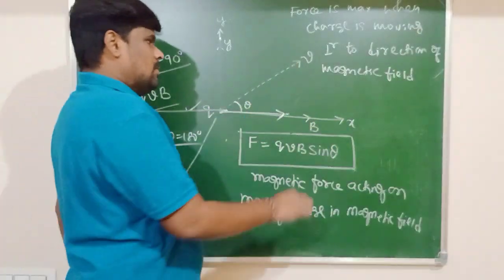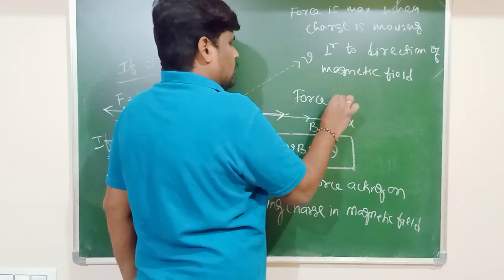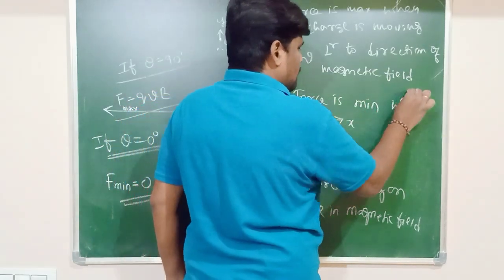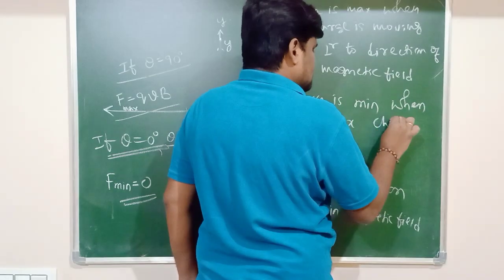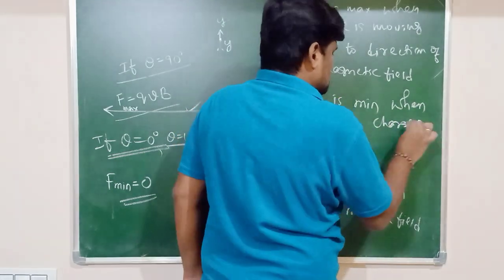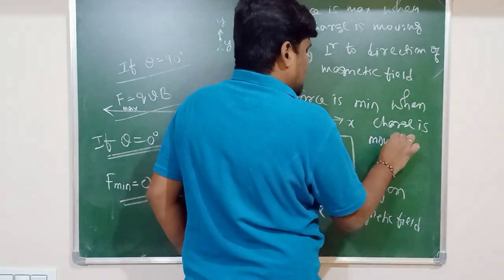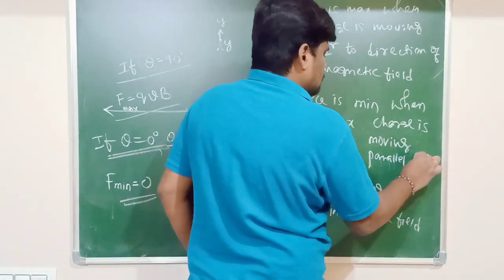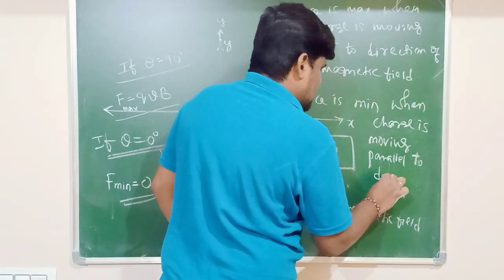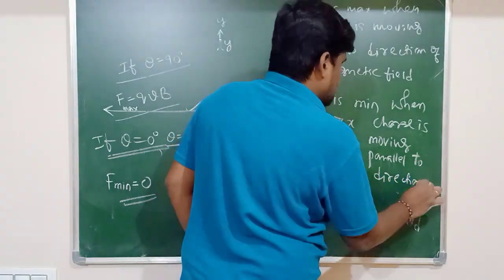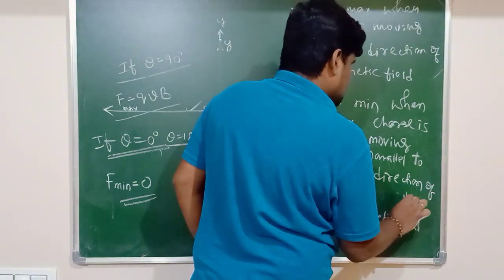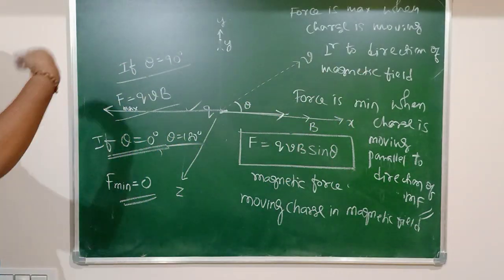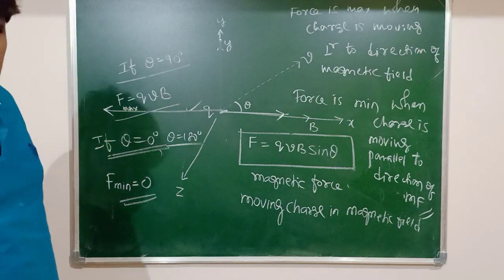Force is minimum or 0 when the charge is moving parallel to the direction of the magnetic field. So in these cases, the force will become minimum and the force will become maximum.